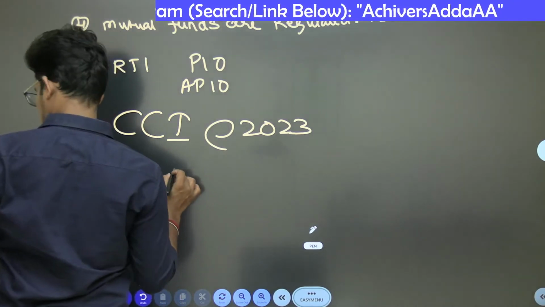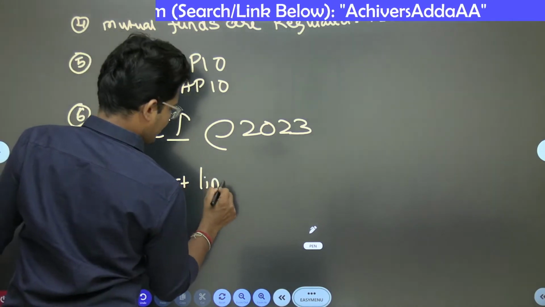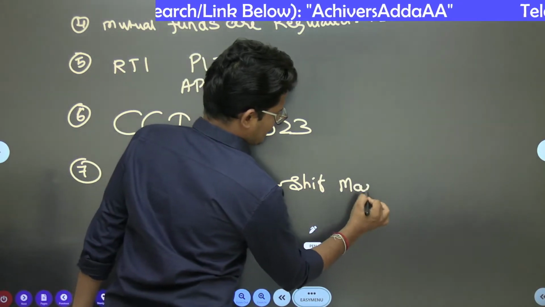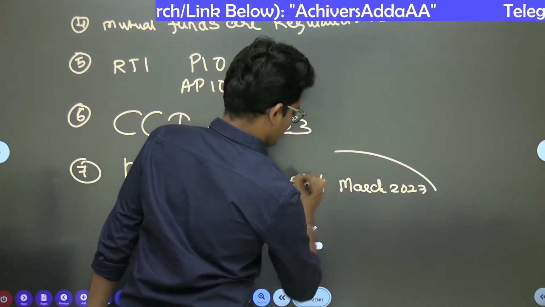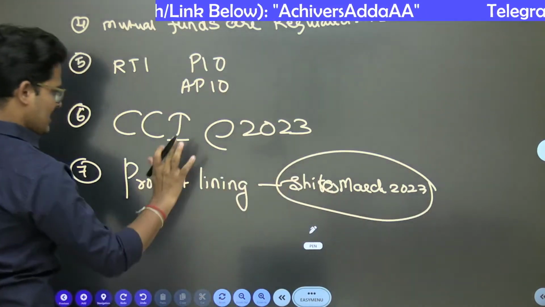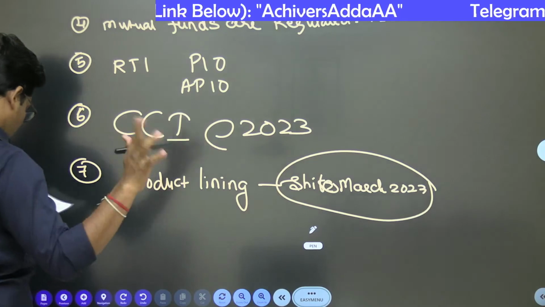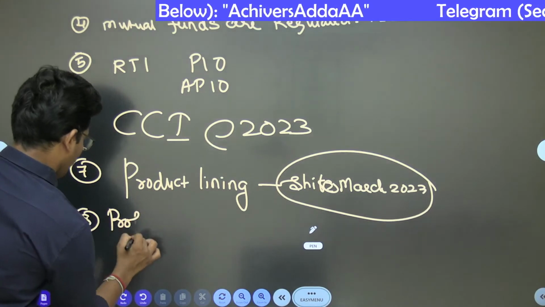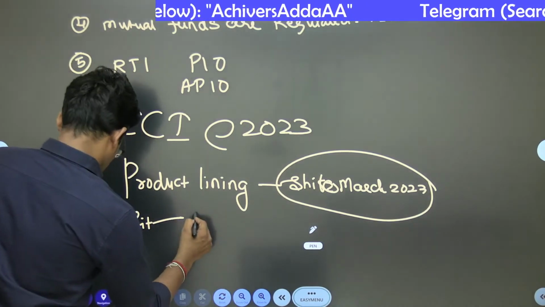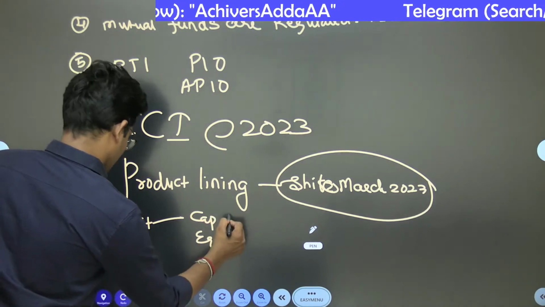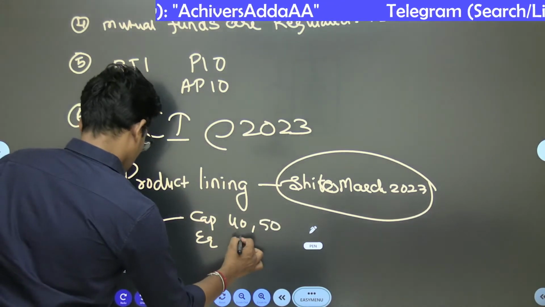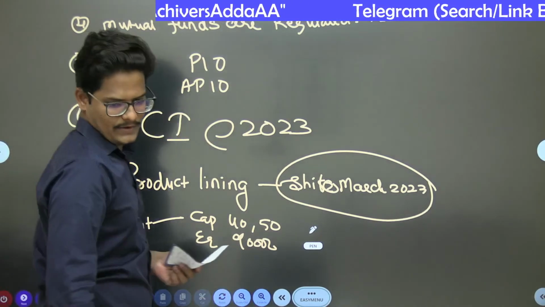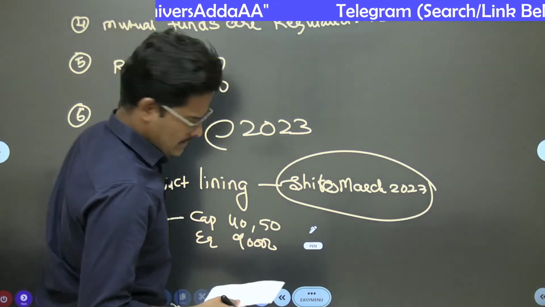Product lining is a PYQ which is exactly copy pasted from shift number 2 of the March 2023 examination. And there was a profit calculation question, where capital is given, 40,000, 50,000 like that, and equity 90,000 something was given. We need to identify the profit. That question was also there.